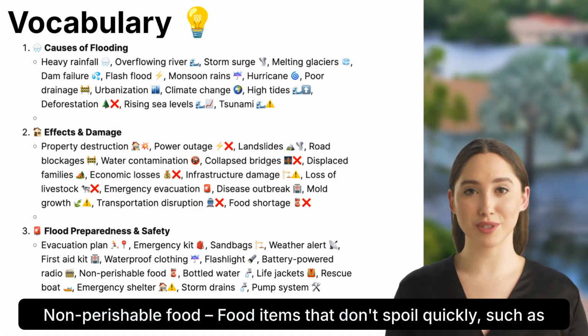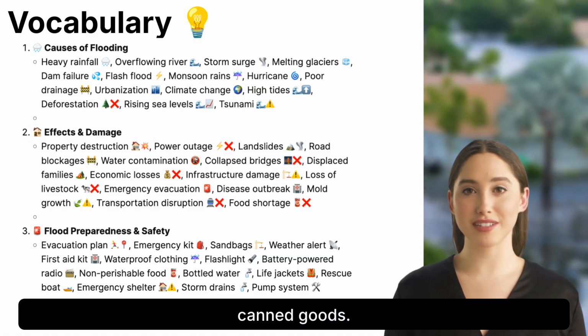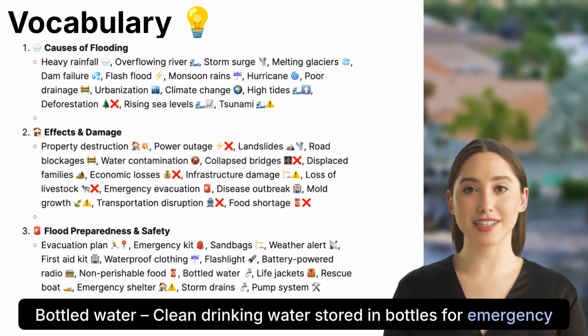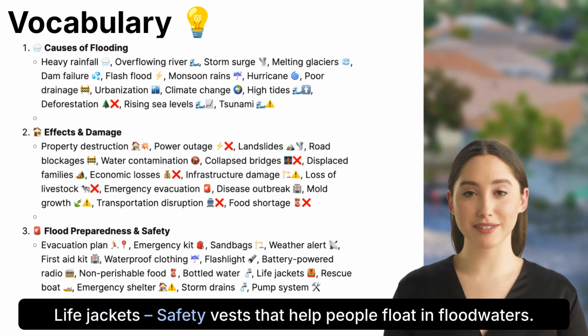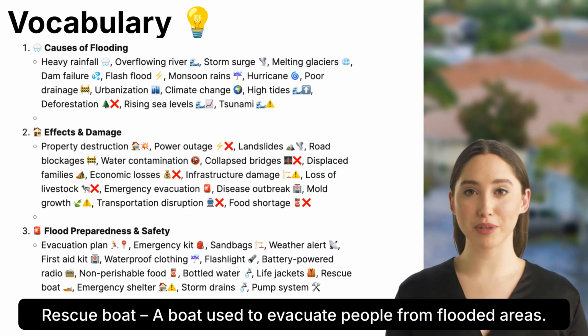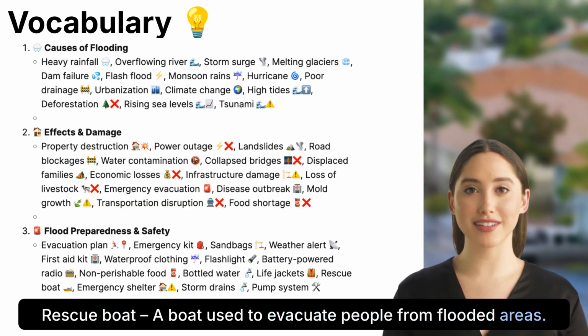Food items that don't spoil quickly, such as canned goods. Bottled water. Clean drinking water stored in bottles for emergency use. Life jackets. Safety vests that help people float in floodwaters. Rescue boat. A boat used to evacuate people from flooded areas.